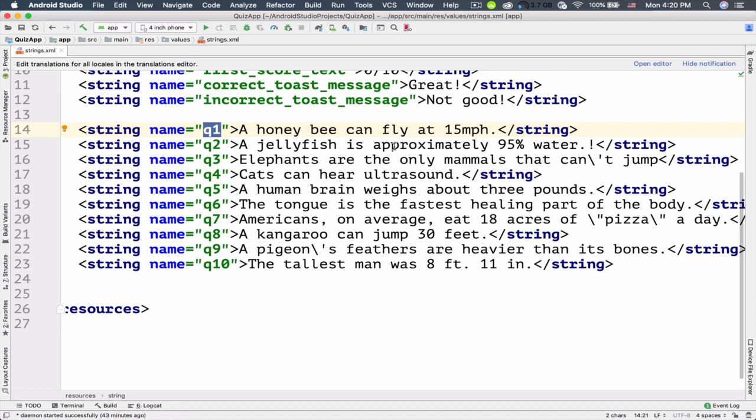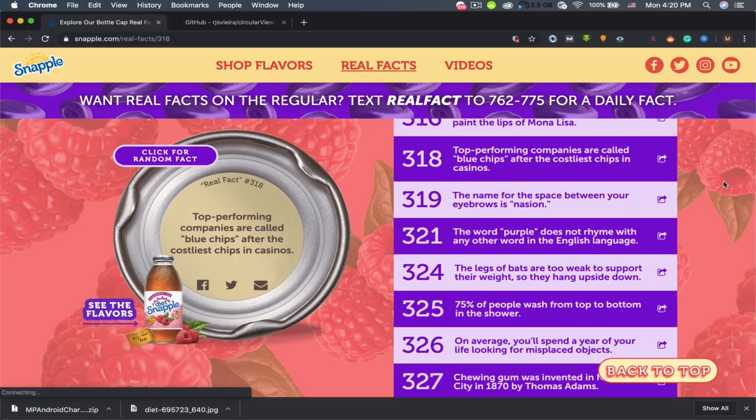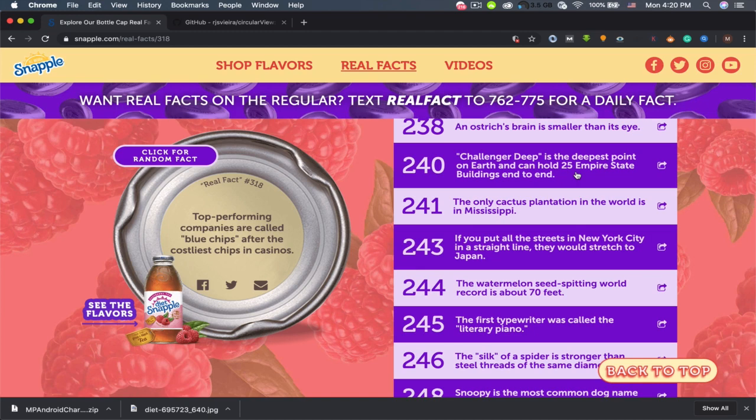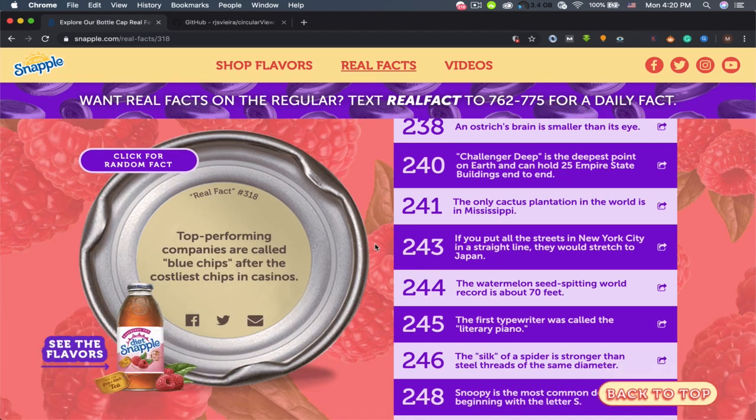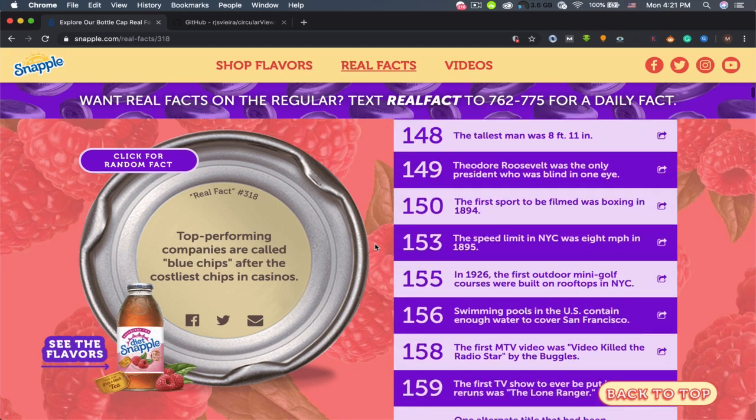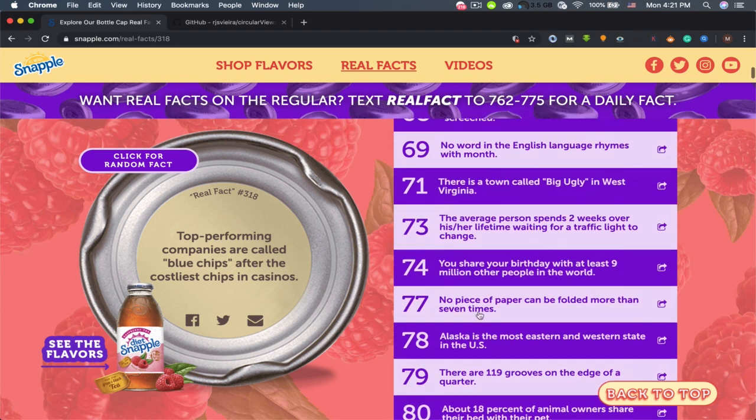So let me show you the website first. So here it is, the snapple.com. Here we've got some facts, and I'm not 100% sure whether these facts are true or not. But we can use these facts in our application, and we can just randomly determine whether they are true or not. But if you want to, you can also research these facts and make sure that they are true.